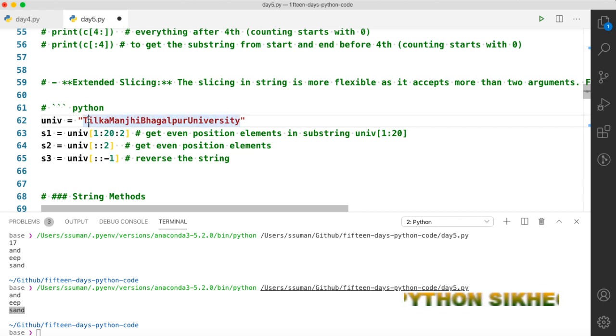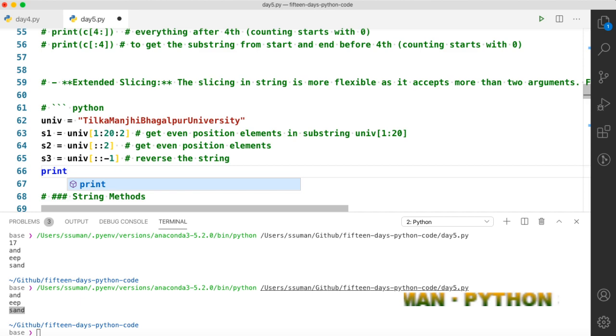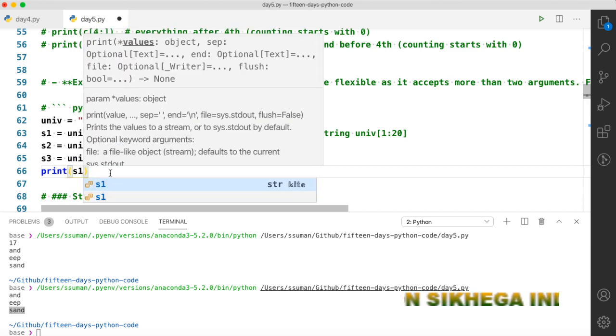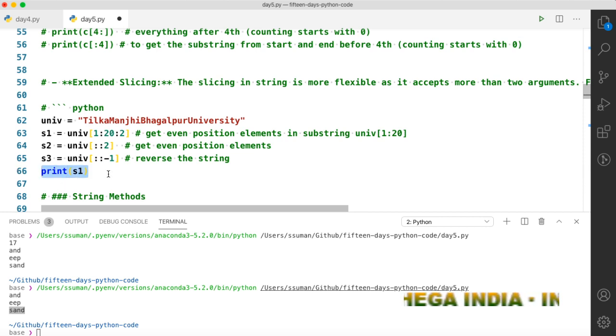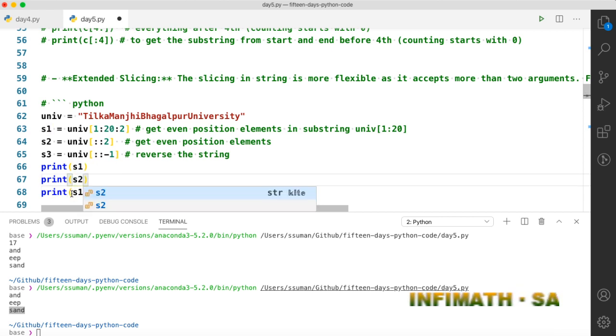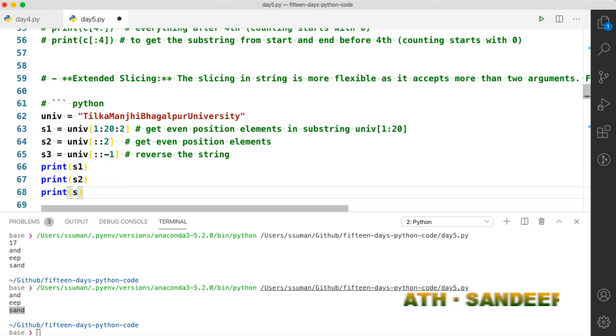That means it will start with I. It will go up to the 20th offset. It means up to before the 20th position, and it will leave the other numbers. So first will be I, then it will leave the L, and then it will be K. So let's print all three. Print 1, copy down, replace this with 2 and replace this with 3.